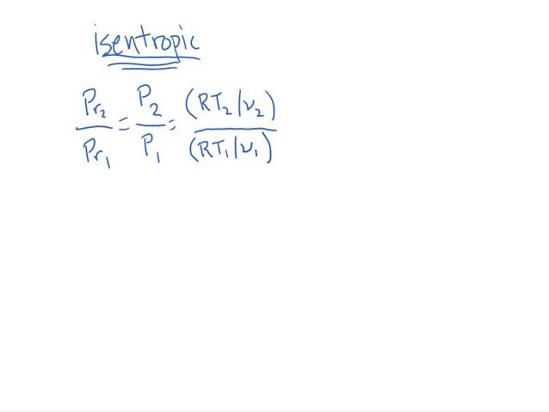Okay, so again, focusing on isentropic processes here, we know that the pressure ratio, P2 over P1, is equal to this P sub R over P sub R. And P sub R, remember, was just a shorthand notation for some temperature-dependent stuff that came out when we had an isentropic relationship. All right, so using the ideal gas law, if PV equals RT, then pressure equals RT over V. So P2 is RT2 over V2, and P1 is RT1 over V1.